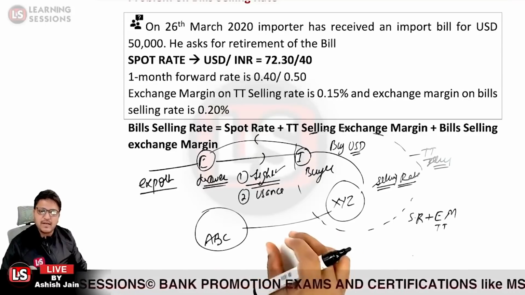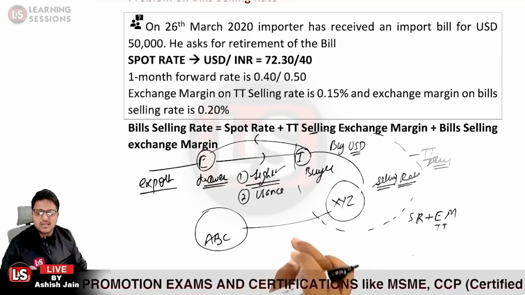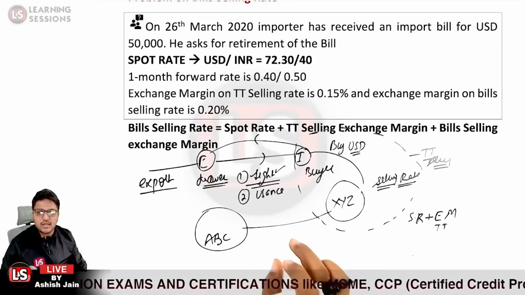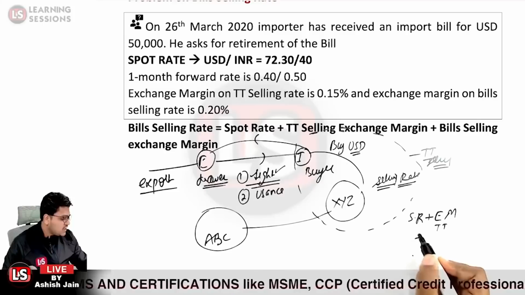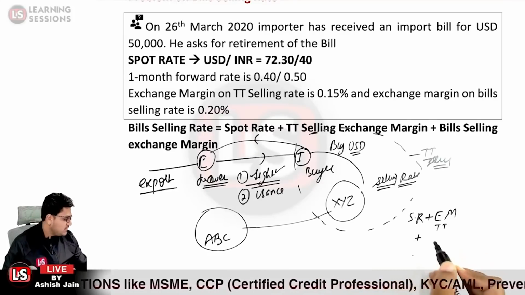Over there, that is why it is said to be what? It is the bills selling rate. It is said to be the bills selling rate which is applicable for the transaction, and for that particular purpose, the exchange margin for the bills rate, the bills selling exchange margin, will be added up.